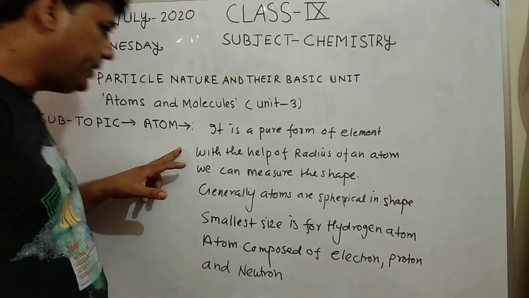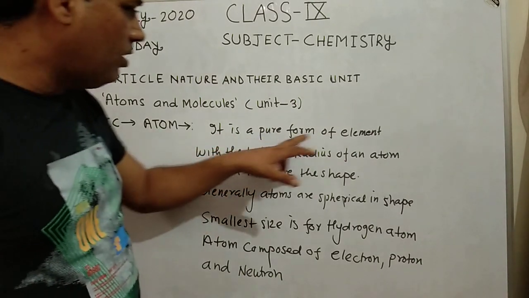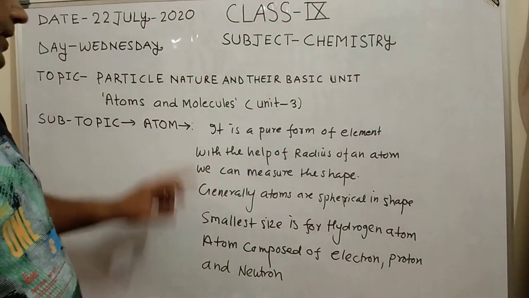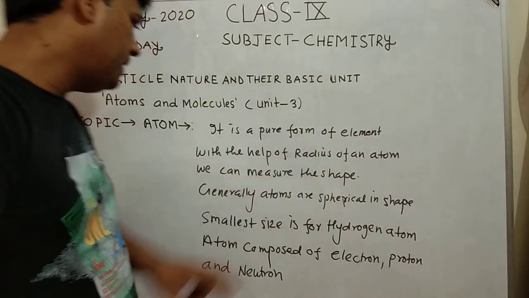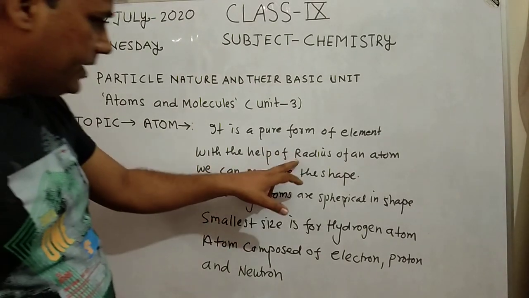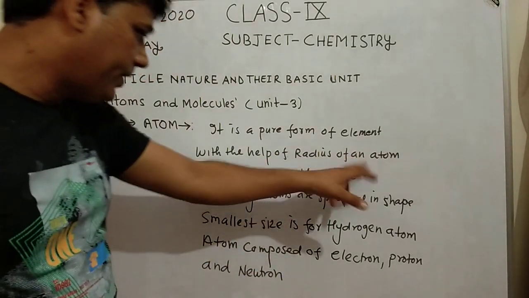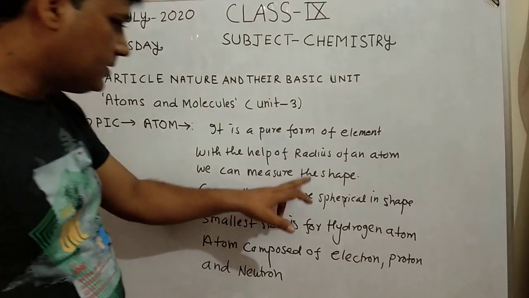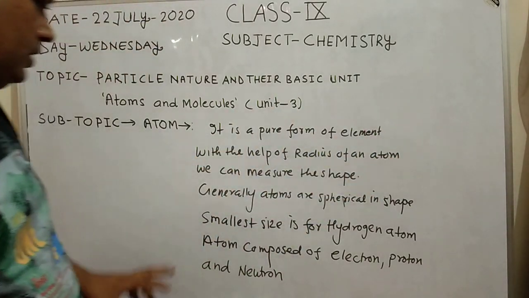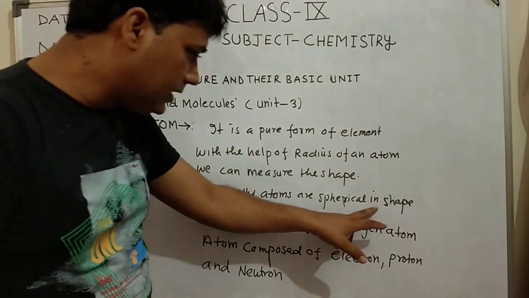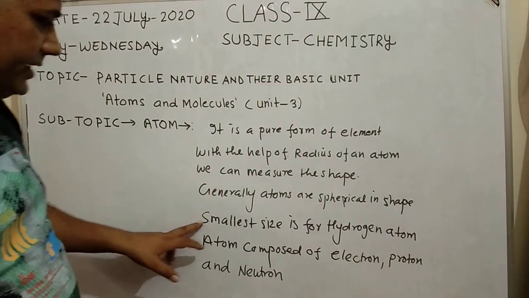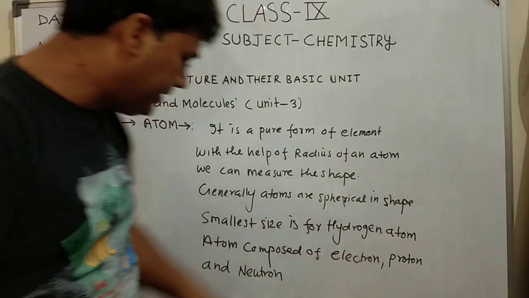Next point related to atom, it is a pure form of element. With the help of the radius of an atom of an element, we can measure the shape of the atom. Generally, atoms are spherical in shape. Smallest size is for the hydrogen atom.